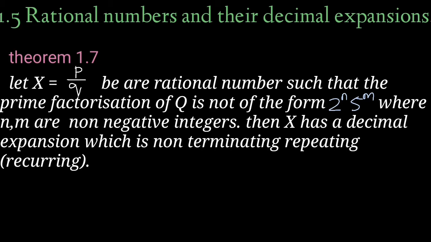That means in a rational number of the form p by q, if the prime factorization of q is in the form 2 raised to n, 5 raised to m, then x has a terminating decimal expansion; otherwise it is non-terminating repeating.